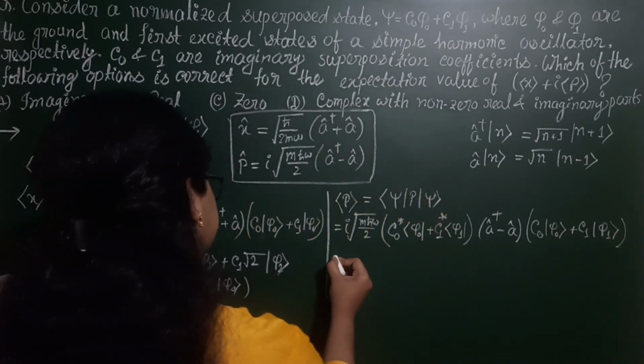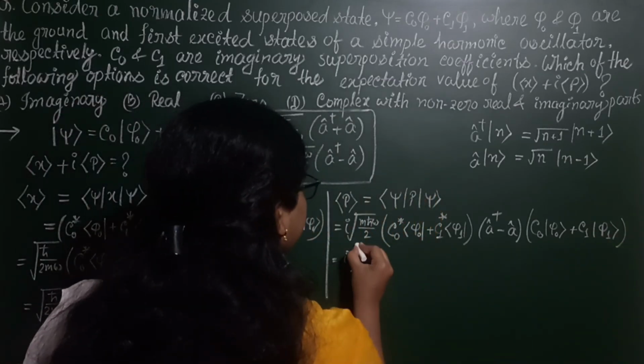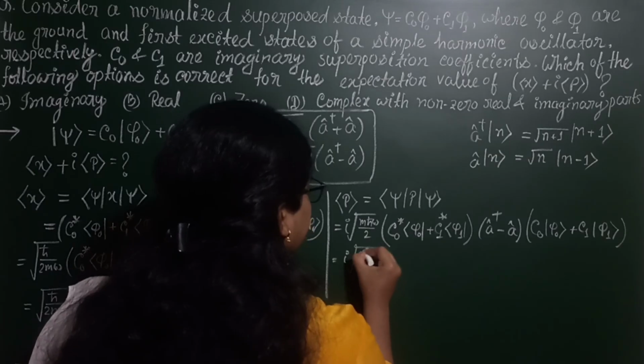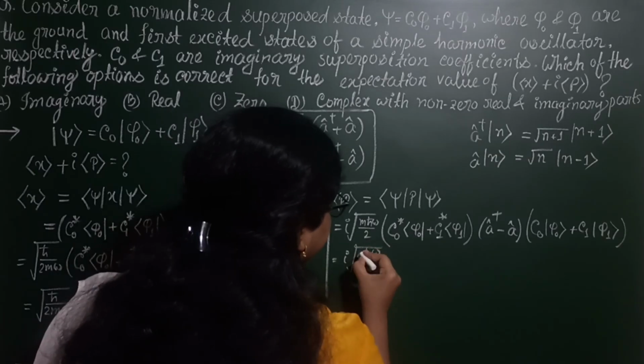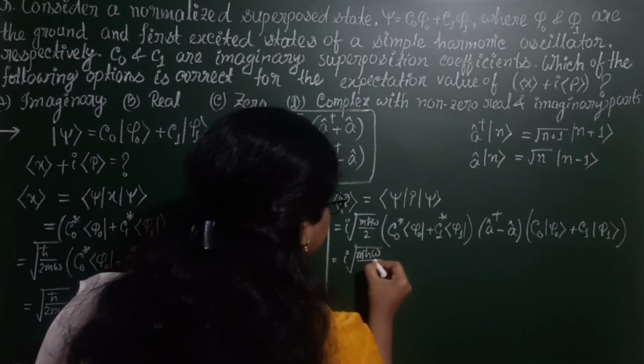Okay. Now it will give i root over m h cut omega by 2.